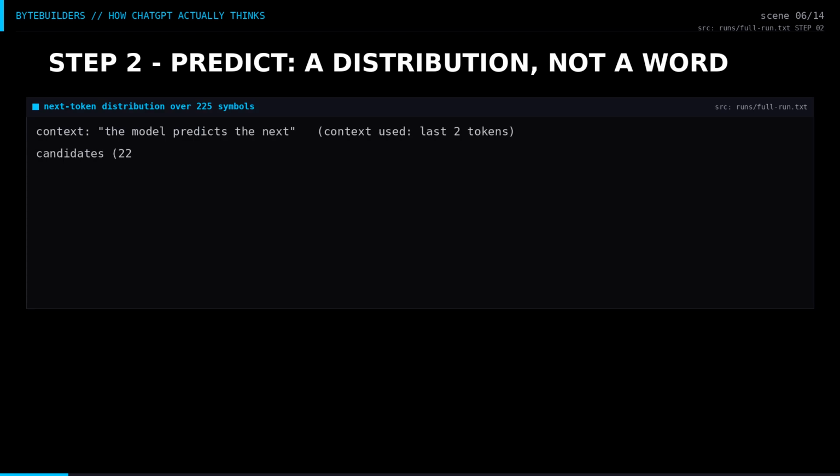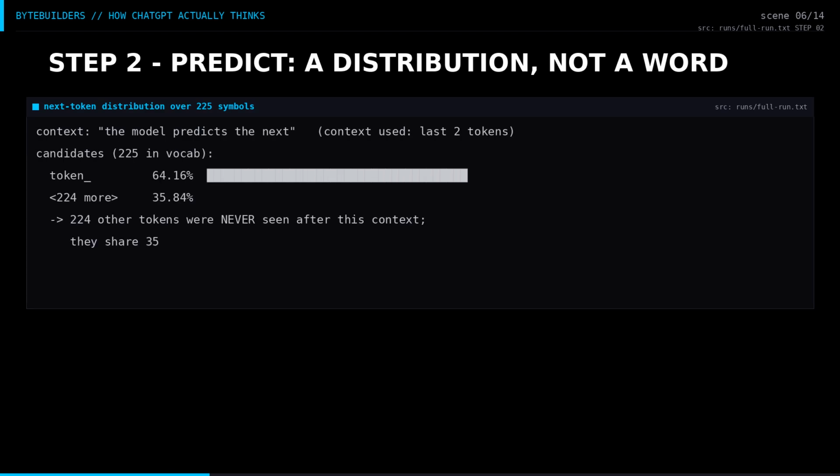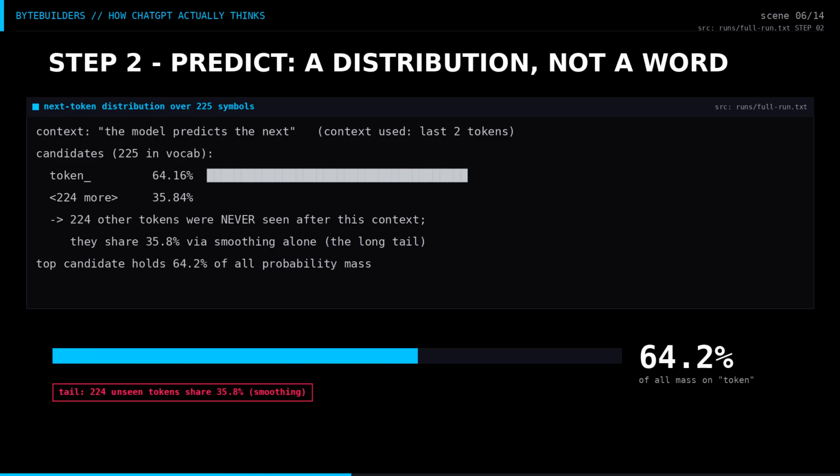Step 2. Prediction. After the context, the model scores every symbol, 225 of them. Token takes 64.2% of all probability mass. The output is not a word. It is a fresh distribution recomputed after every token. The other 224 candidates only exist through smoothing, the long tail. That tail is where strange text comes from, and we will sample from it later.